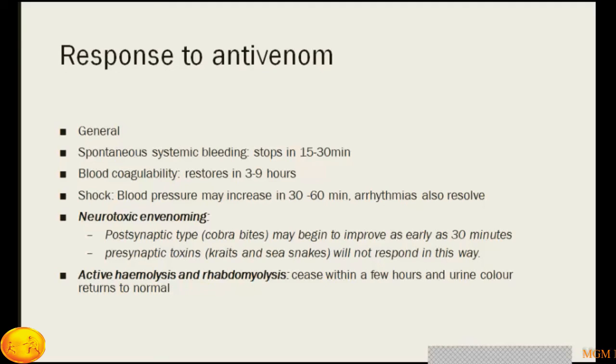Neurotoxic signs like post-synaptic type occurring in cobra bites may begin to improve as early as within 30 minutes. Or a pre-synaptic toxin like that in krait snake bite will not respond to anti-snake venom this way. The active hemolysis and rhabdomyolysis improve within a few hours, and urine color may return to normal in a few hours.